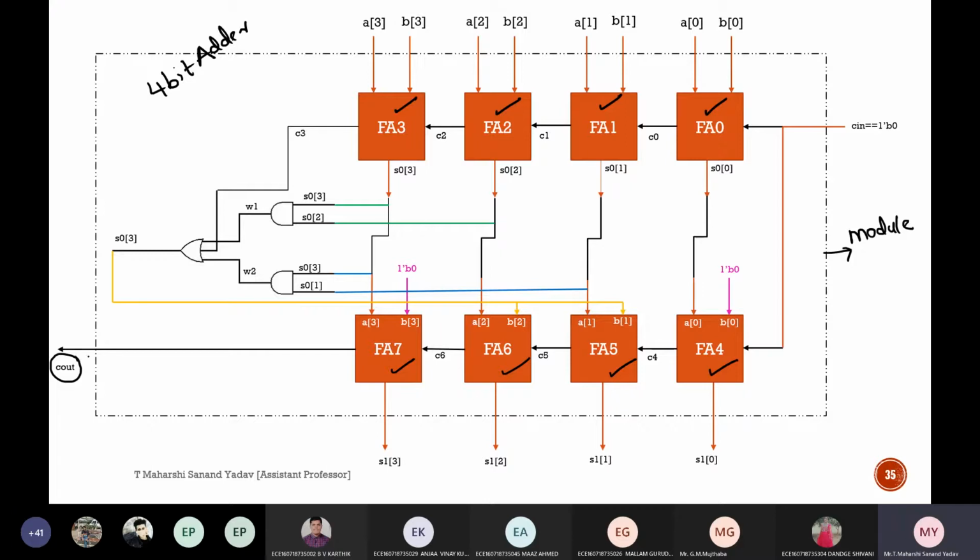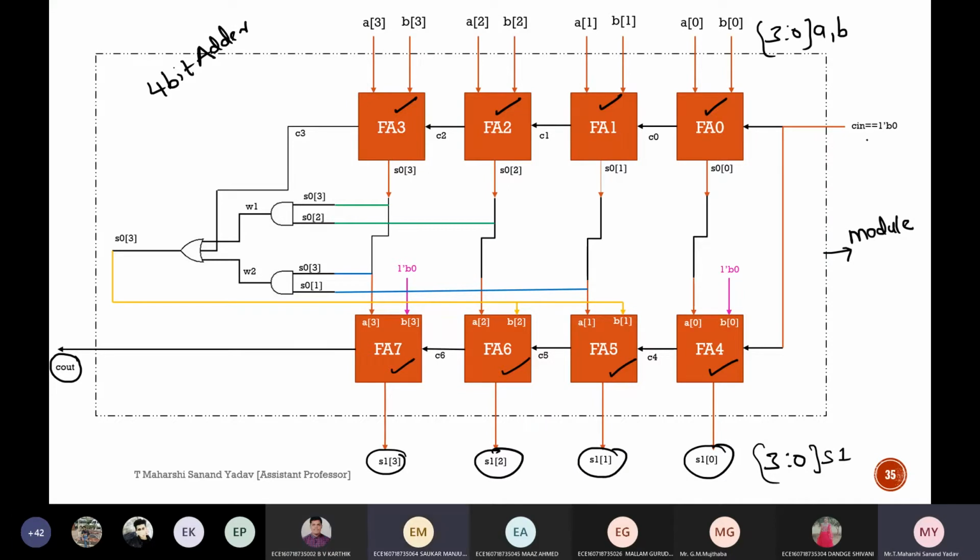So here, what are the outputs? Cout is an output. Next, what else are the outputs that you are able to see? Tell me the port list. What will be the port list if I want to write the code? Module name, port list. What are the port lists that you are able to see? Cout, S1 of 3, S1 of 2, and so on. We will write it as a vector, [3:0] S1. Next, A[3:0], B[3:0]. Correct. So [3:0] A and B. What else? Cin is equal to 1'b0. So these are nothing but the port list.